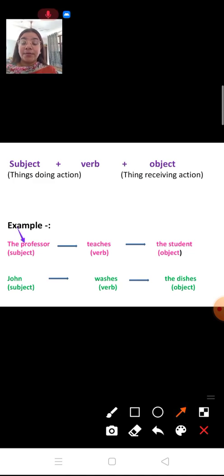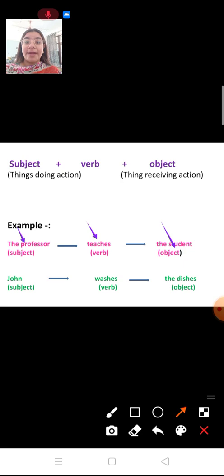And what is that action? That is, he is teaching. To whom is he teaching? He is teaching the students. That means any action which is performed by the subject. The subject here is the professor. The professor is doing work. What work is he doing? He is teaching. And that teaching is received by whom? That is received by the students.